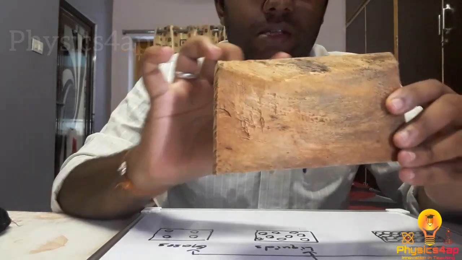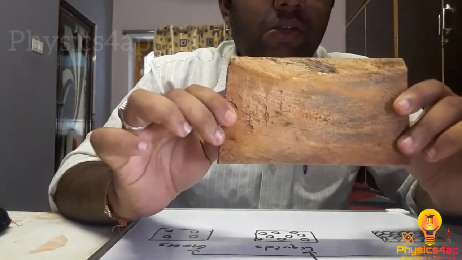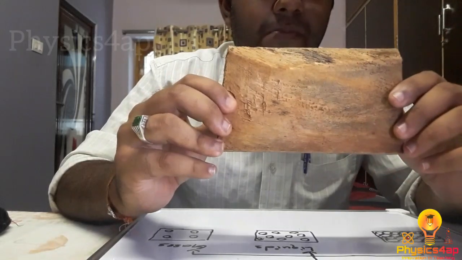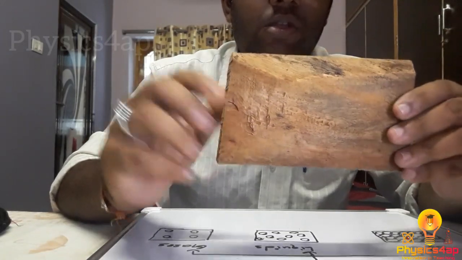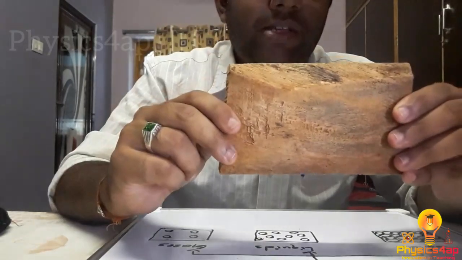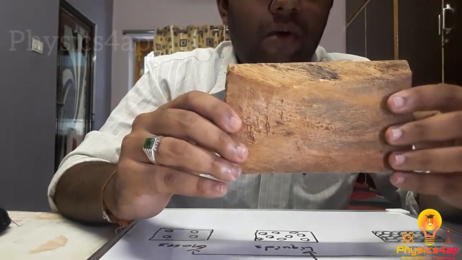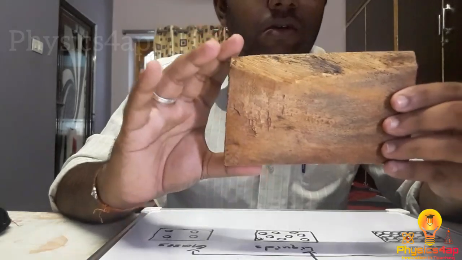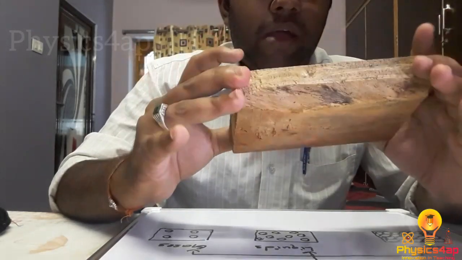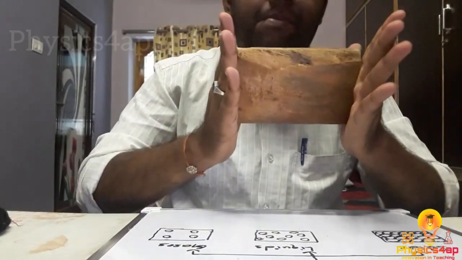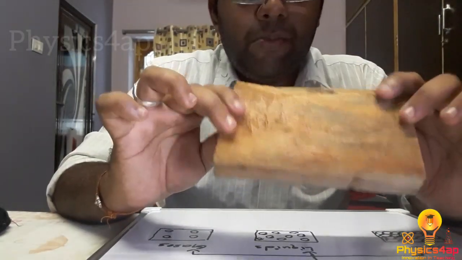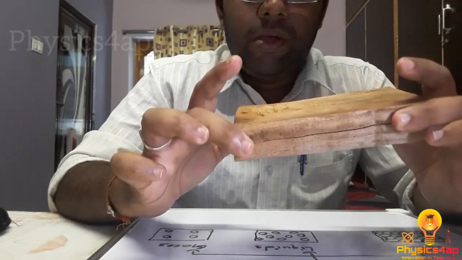So what we can say is the particles present in the solid are closely packed towards each other, and due to this close packing, they form a definite shape and size, and also have a definite volume. And due to the close packing of the particles, they cannot be compressed. So this is about the solids.